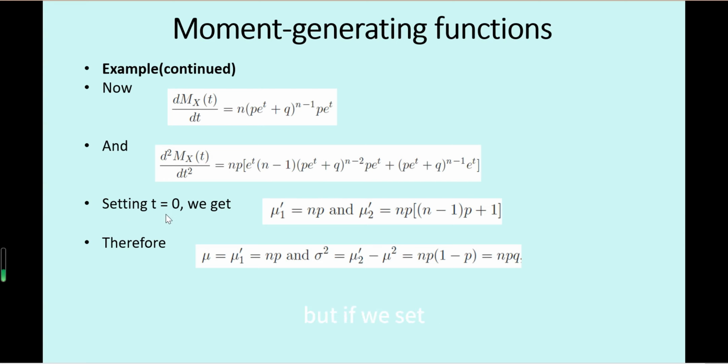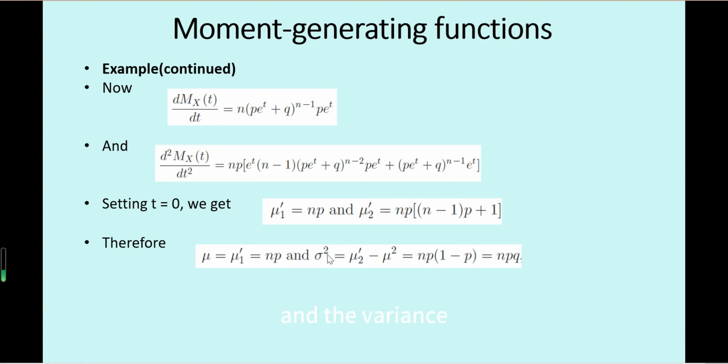But if we set t equals 0 in both results, we get the first moment of this random variable, which is np, and the second moment is this one. So the first moment is also the mean value of this random variable, as we have seen in the previous pages. So the mean value of a binomial random variable is np.